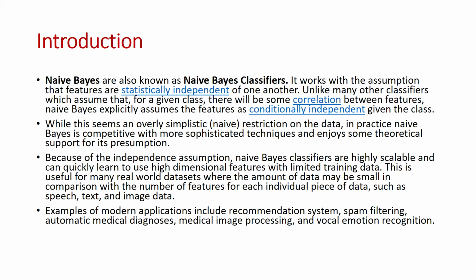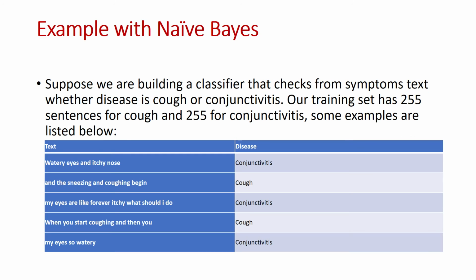Because of the independence assumption, naive-Bayes classifiers are highly scalable and can quickly learn to use high-dimension features with limited training data. Thus, it is useful for many real-world datasets where the amount of data may be small in comparison with the number of features for individual pieces of data such as speech, text, and image data. Examples of modern applications include recommendation systems, spam filtering, automatic medical diagnosis, medical image processing, vocal emotion recognition, etc.